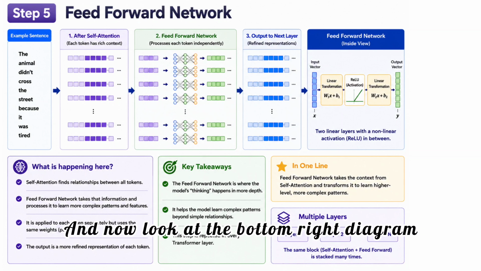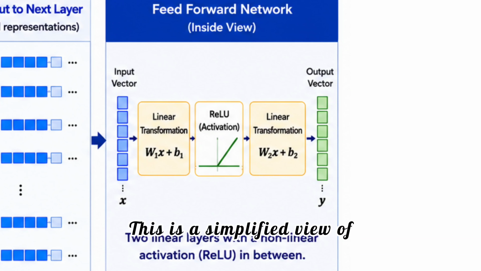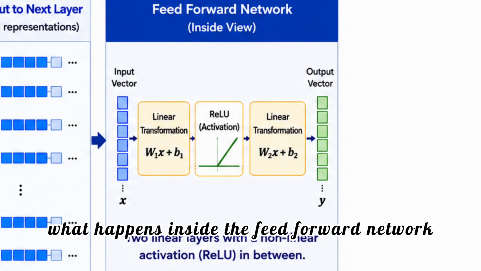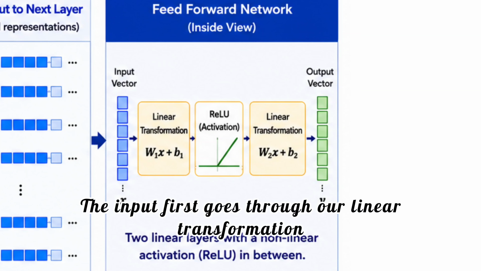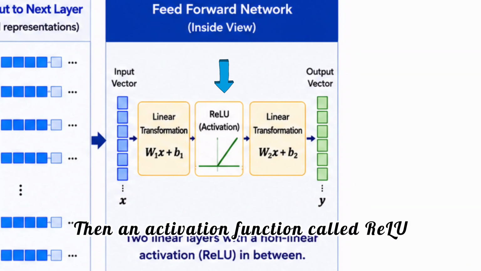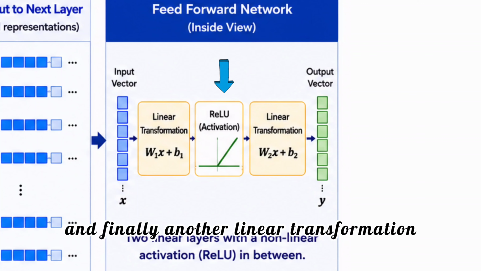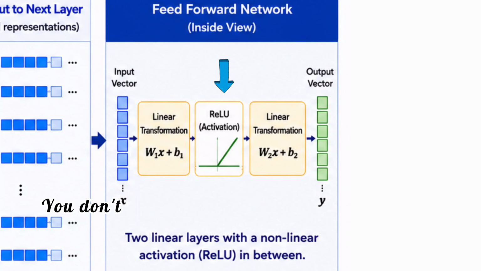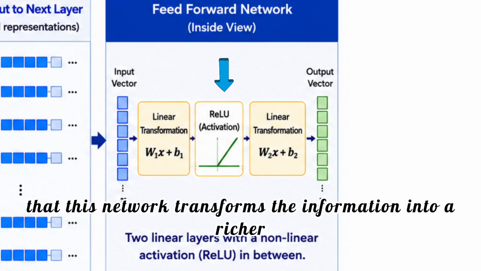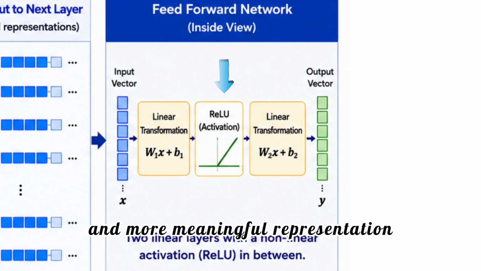And now look at the bottom right diagram. This is a simplified view of what happens inside the feed-forward network. The input first goes through a linear transformation, then an activation function called ReLU, and finally another linear transformation. You don't need to remember these mathematical details. The important idea is that this network transforms the information into a richer and more meaningful representation.